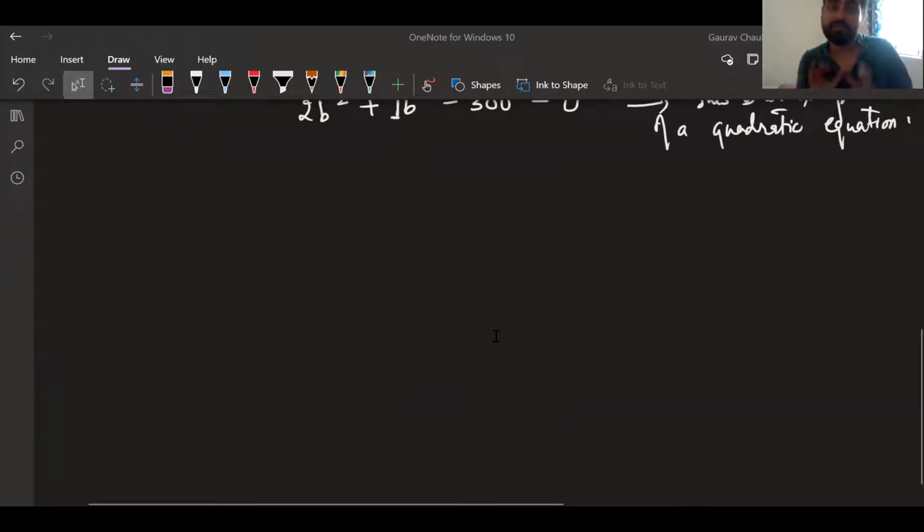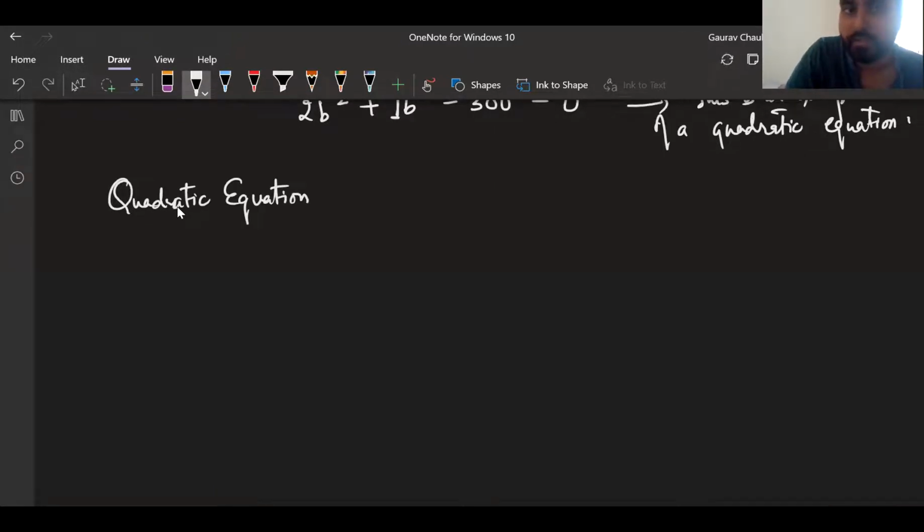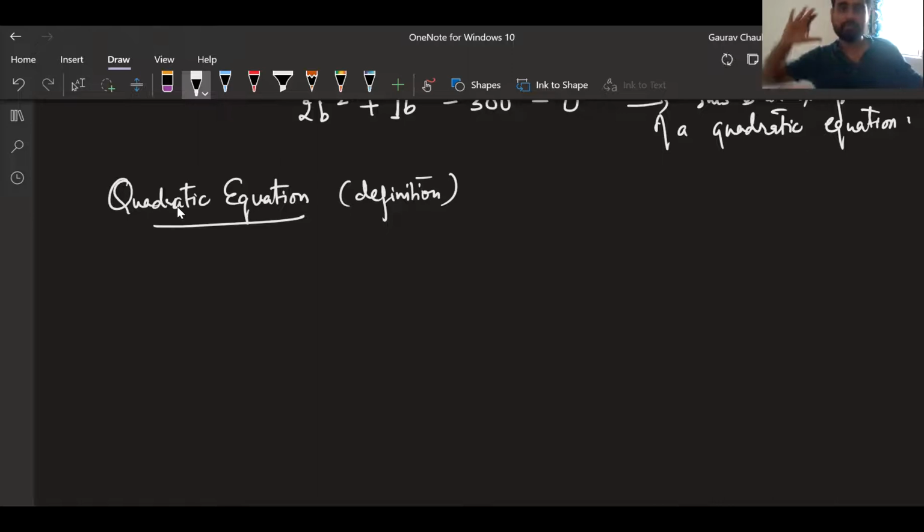Now this is a quadratic equation. Now let's get to the definition of a quadratic equation. I wanted to put this as a side heading. I know it's the heading of the chapter also, but right now we're just defining a quadratic equation. You can write definition in the bracket. Right now, just giving you a glimpse of what we know about linear equations, from there we are going to come here. But before that, we should know what a polynomial and degree are.